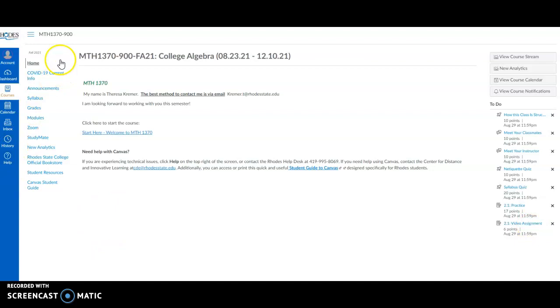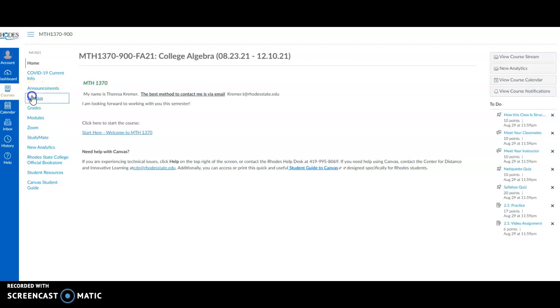Going along the left-hand side here, the next tab down is COVID information for the college. As you know, COVID is a changing situation. So as we go through this semester, if the college policies change, their policies will be updated at this tab here. The next one down is the announcements tab. I don't use that a whole lot. More than announcements, I just send emails. Typically, I use the Canvas email system, but you can set that up to forward to your Rhodes State College email. So either way, you need to be checking email.